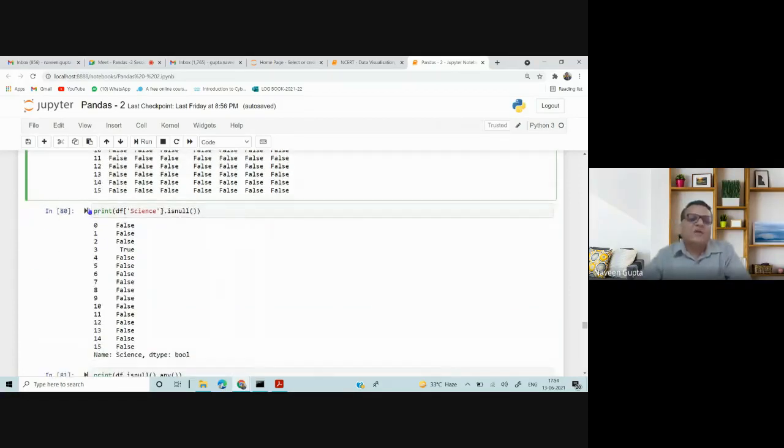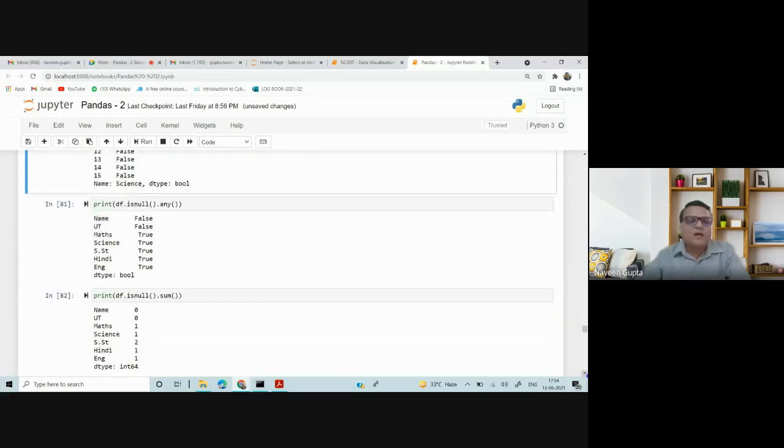Now I have applied isnull on the science column only, so it is displaying me true here, and false elsewhere. Now I am just counting isnull column wise. In the name column we have all the names. In the UT column we have all the UTs, but in maths we have a null value. In science we have null values. In SST we have null values. In every subject we have nulls. And I want to display how many null values are there in each column.